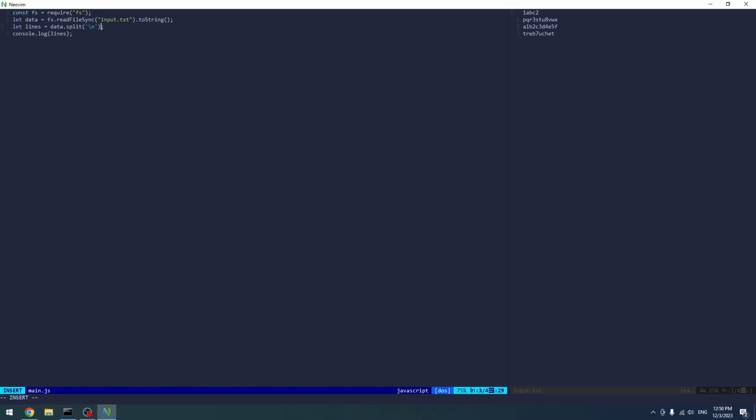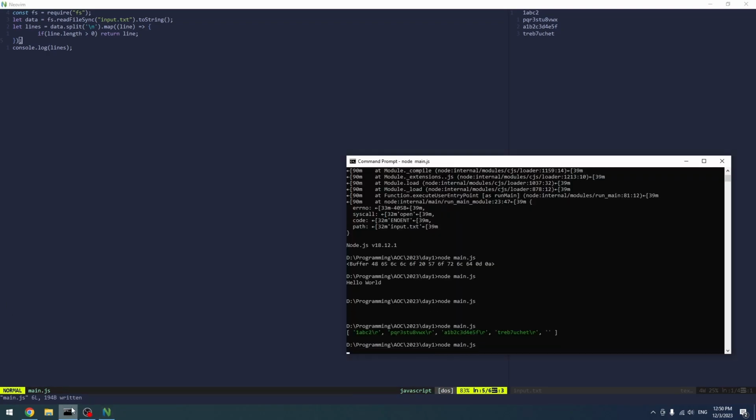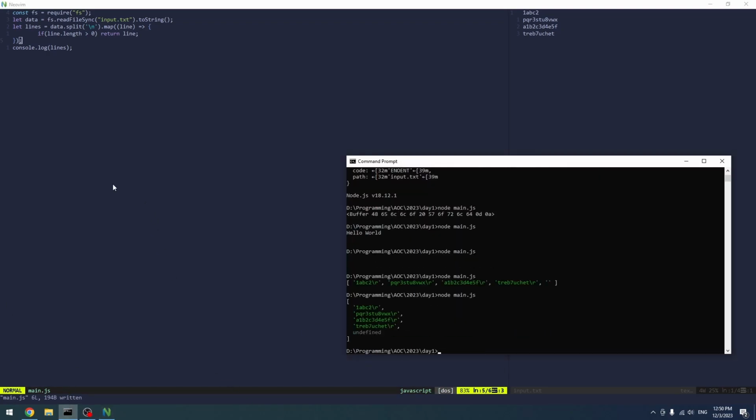Okay, that's kind of cool, but I feel like we should map it. So like we have a line, and we're going to return a line where we have basically like if line length is more than 0, return line. Otherwise, I think that's going to do it correctly. Oh, right, so it's undefined.